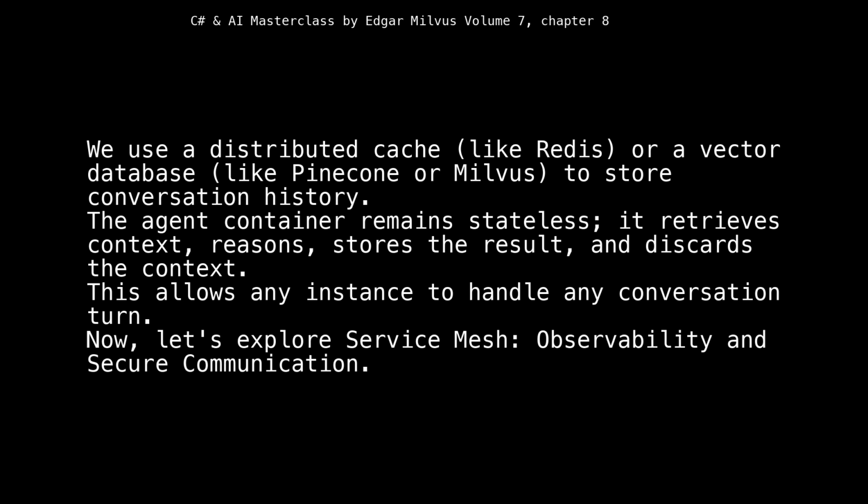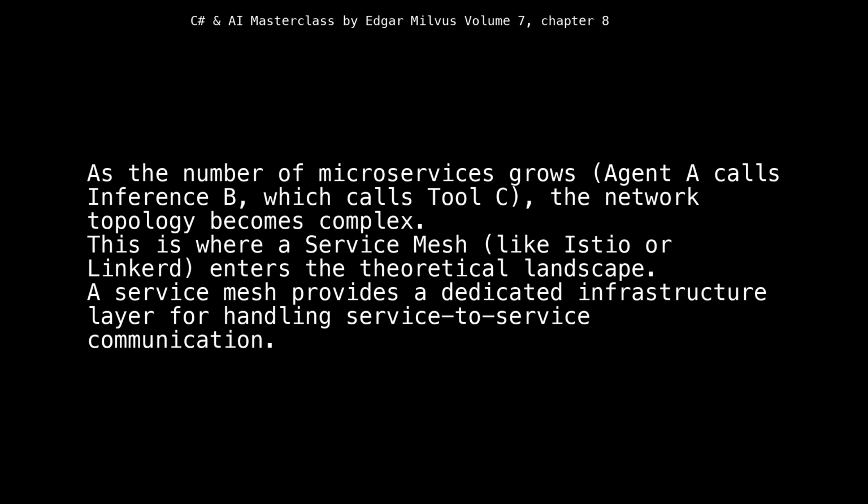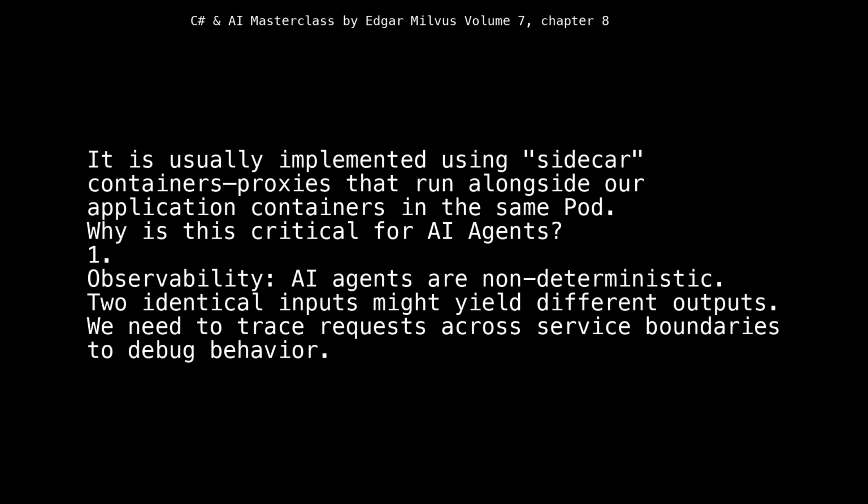Now, let's explore service mesh, observability and secure communication. As the number of microservices grows, agent A calls inference B, which calls tool C, the network topology becomes complex. This is where a service mesh, like Istio or Linkerd, enters the theoretical landscape. A service mesh provides a dedicated infrastructure layer for handling service-to-service communication. It is usually implemented using sidecar containers, proxies that run alongside our application containers in the same pod. Why is this critical for AI agents?